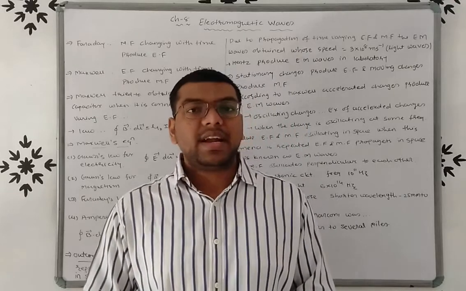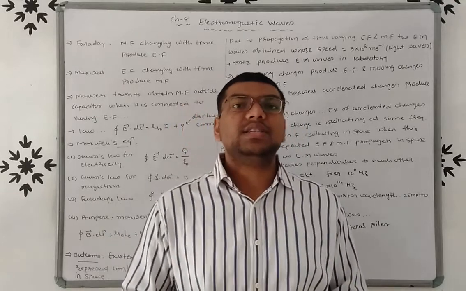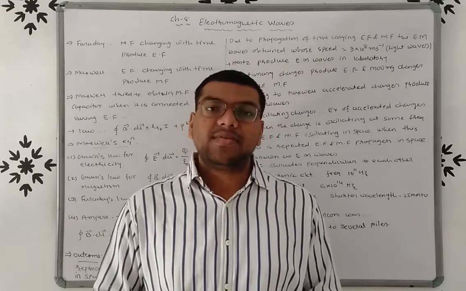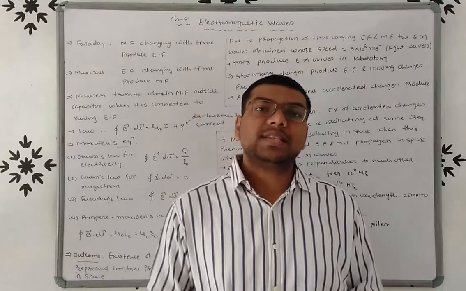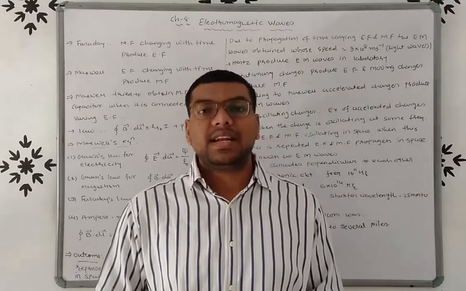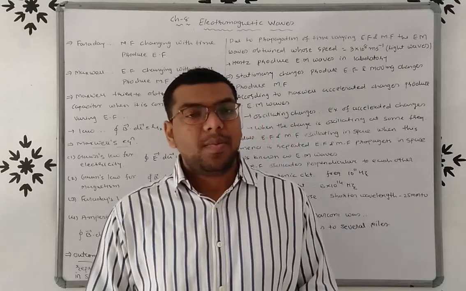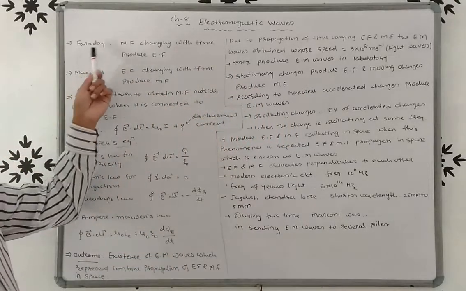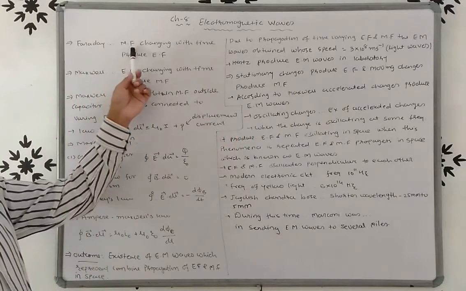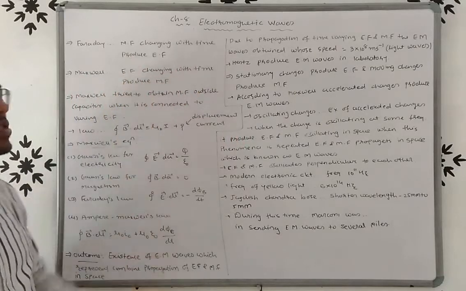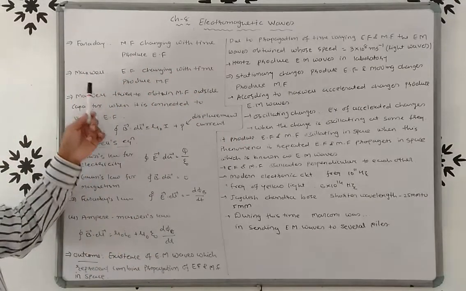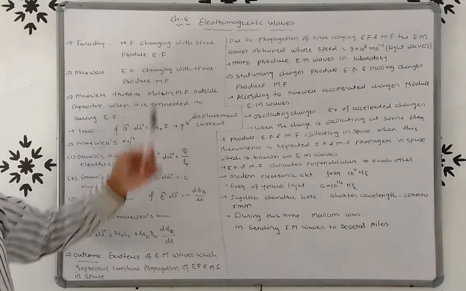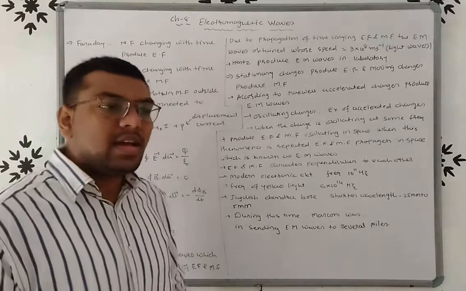So see friends, here Faraday suggested that a magnetic field changing with time produces the electric field, and Maxwell suggested that an electric field changing with time produces the magnetic field, right?